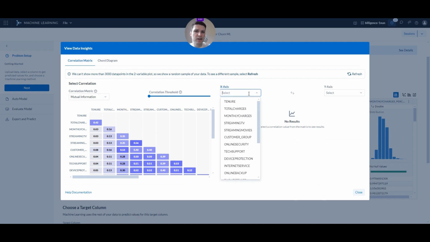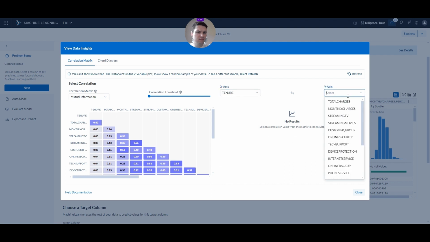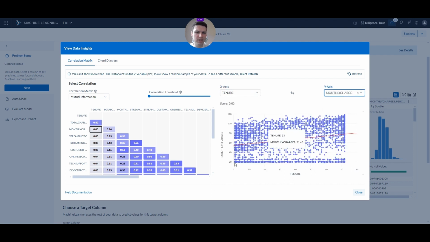But what we can also do here is we can have a look at a correlation between two different columns. So for example, tenure, and if we take monthly charges, see if there's any trend, and we can see that there is actually some trend that the longer the customers are with us, they pay slightly more, and that's maybe because they keep adding more services to their portfolio.